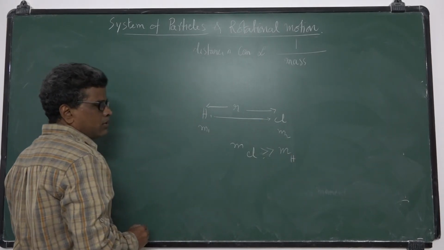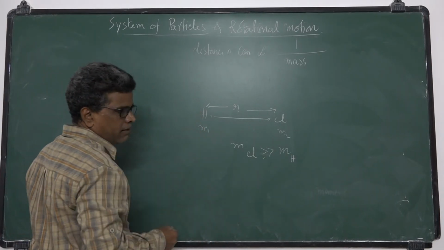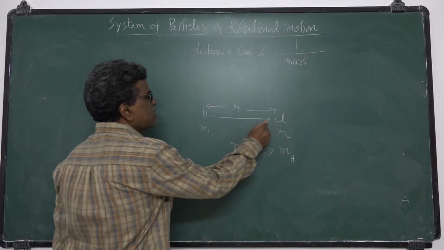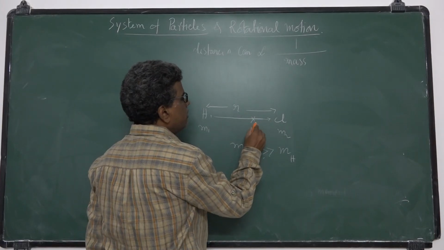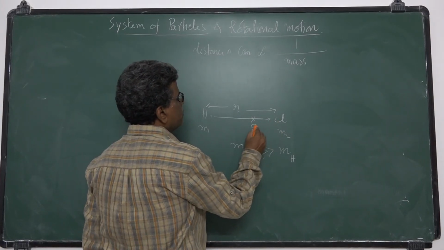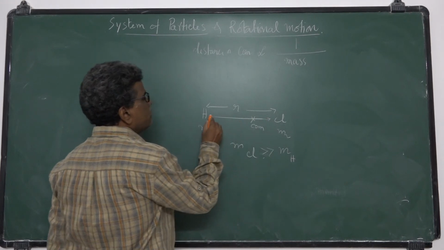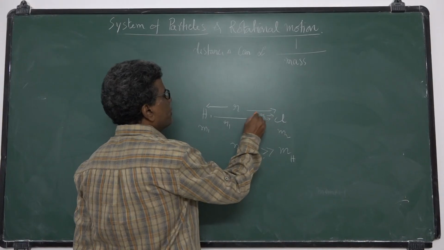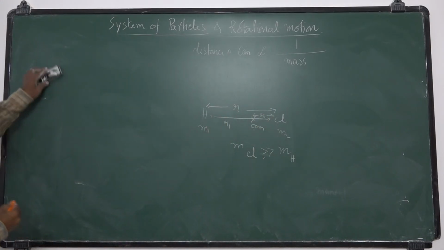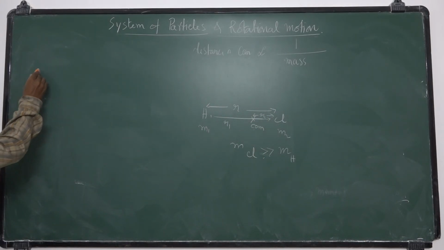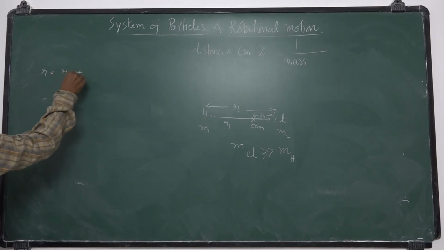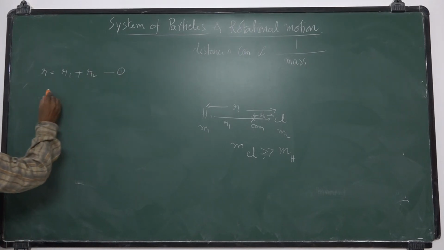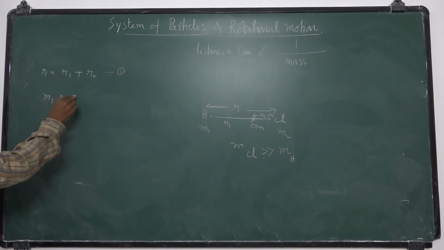So hydrogen is the lighter atom and chlorine is the heavier one. The center of mass of the HCl molecule lies nearer to chlorine, at a distance r1 from one and r2 from the other. So r is equal to r1 plus r2, this is the first equation, and m1 r1 is equal to m2 r2.